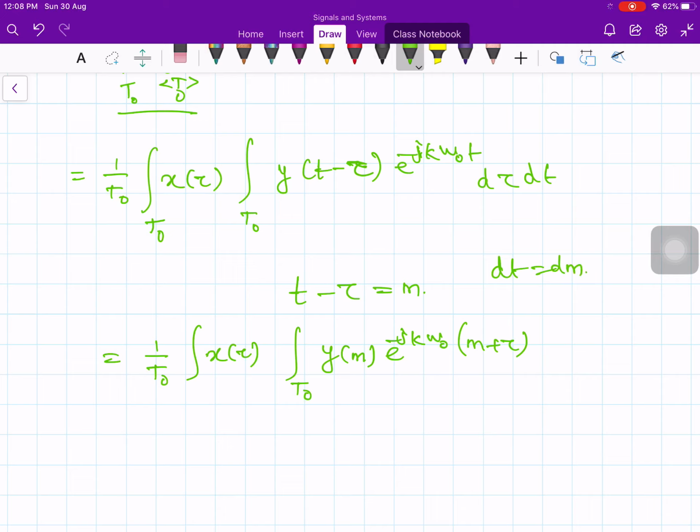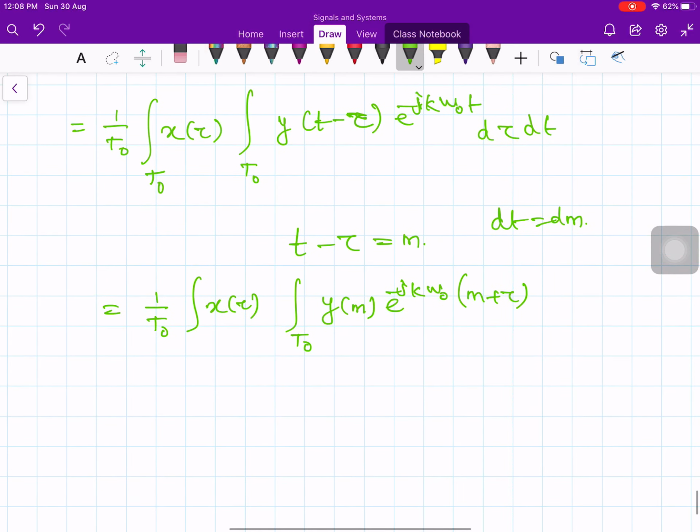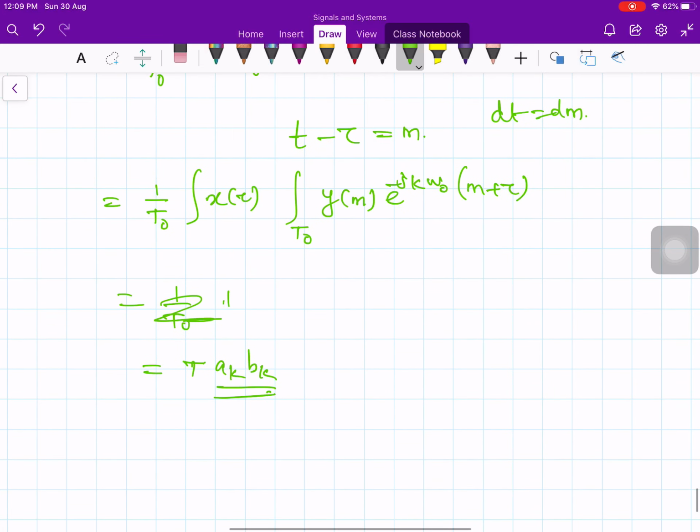So I can substitute there. Treating tau as a constant in the second integration, finally you will end with 1 over T naught. Final result, let me write down here, T times a k and b k. So convolution of two periodic signals in the time domain results in multiplication of Fourier series coefficients, with period T naught.